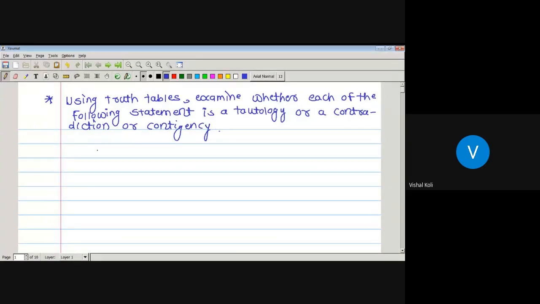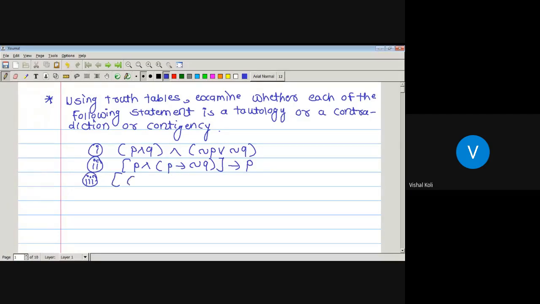Now, first one: P and Q and negation of P or negation of Q. Second one: P and P conditional negation of Q, conditional P. And finally the last one: P or Q or R biconditional, that is if and only if, P or Q or R. Okay, so these are the three statement patterns and we have to check whether these statement patterns are tautology, contradiction or contingency by finding their truth tables.